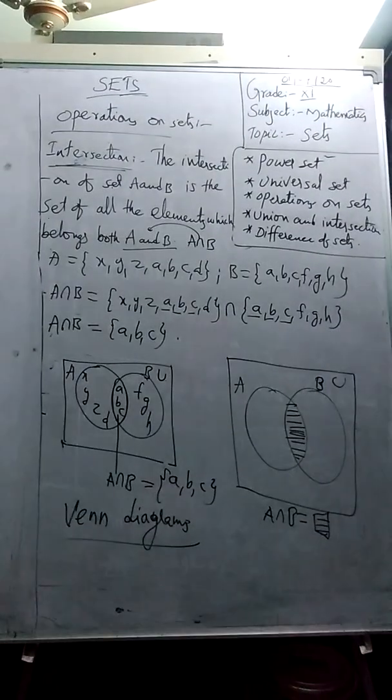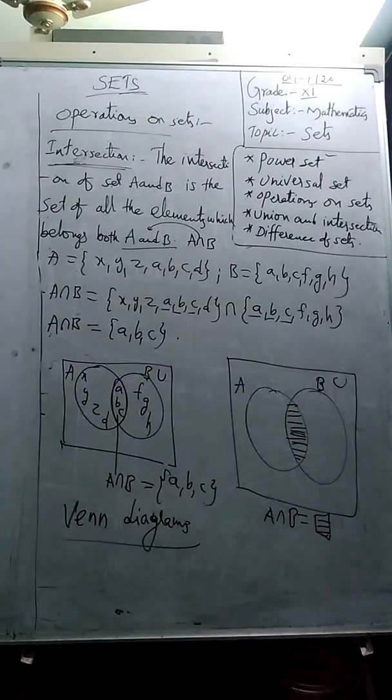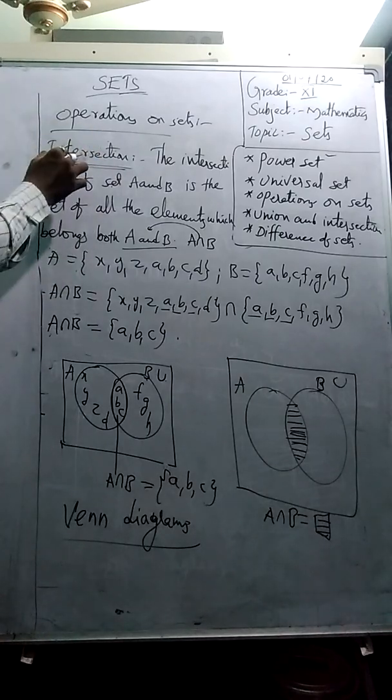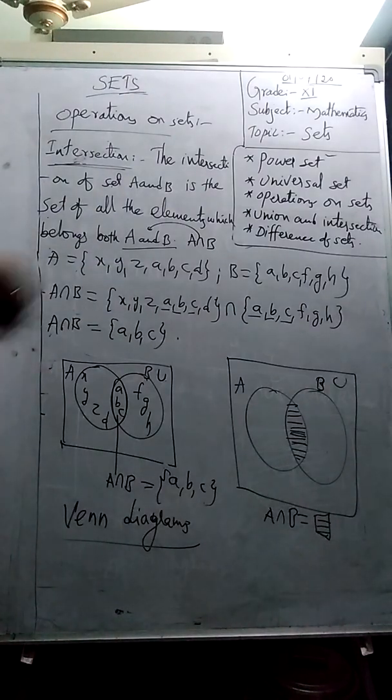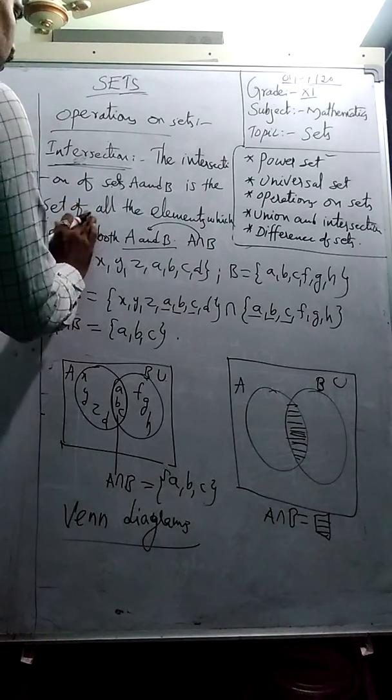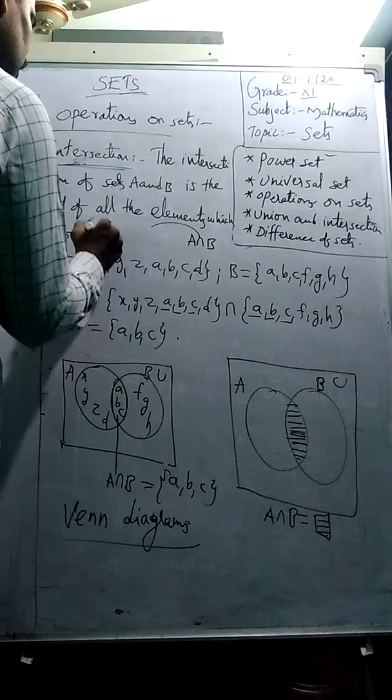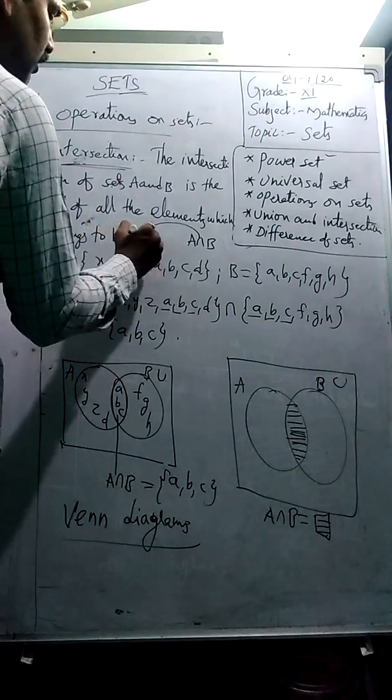This is the way to represent. But in some cases there is no common element, students. In that case, those sets are called disjoint sets. Once again, I am repeating, students. Intersection of sets A and B is the set of all elements that belong to both A and B.